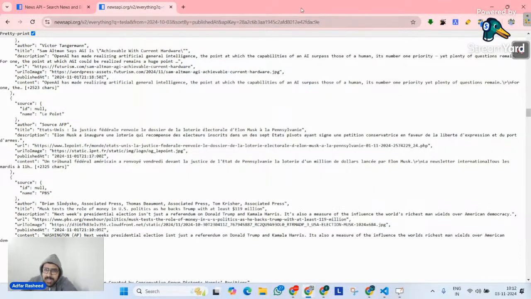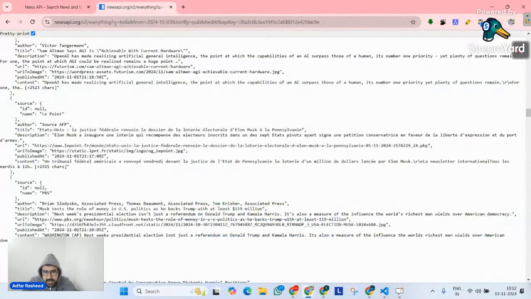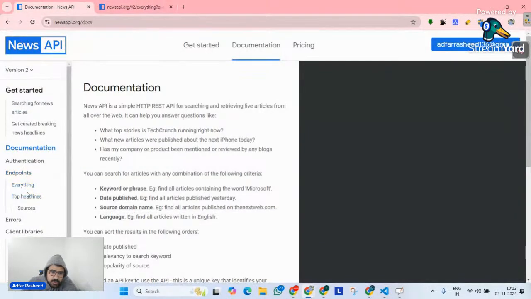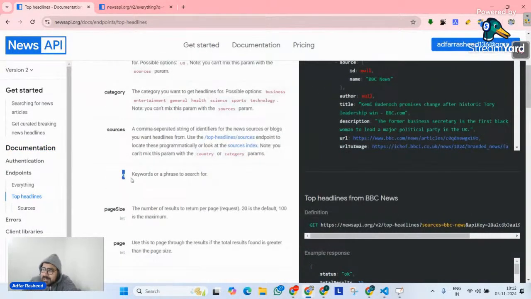For example, as I said, read the documentation. Once you go into the documentation of this API, you will understand that there are a lot of parameters you need to keep in mind. If you go to the top headlines section, you can clearly see that the Q parameter is used for keywords or phrases to search for. So if you change this Q parameter, it can allow you to implement search functionality in your web application.